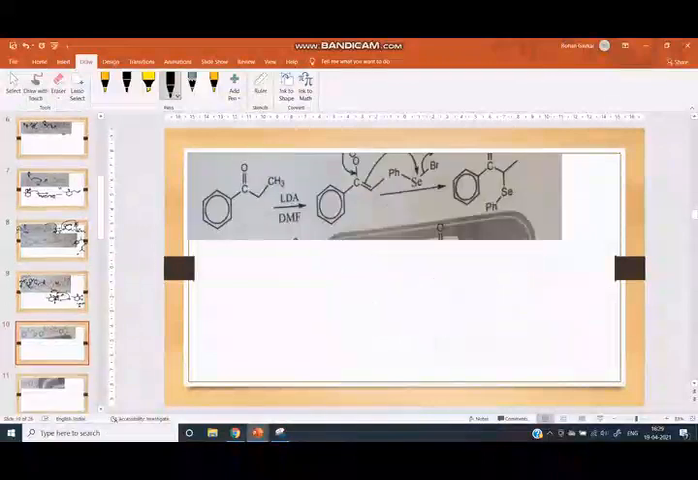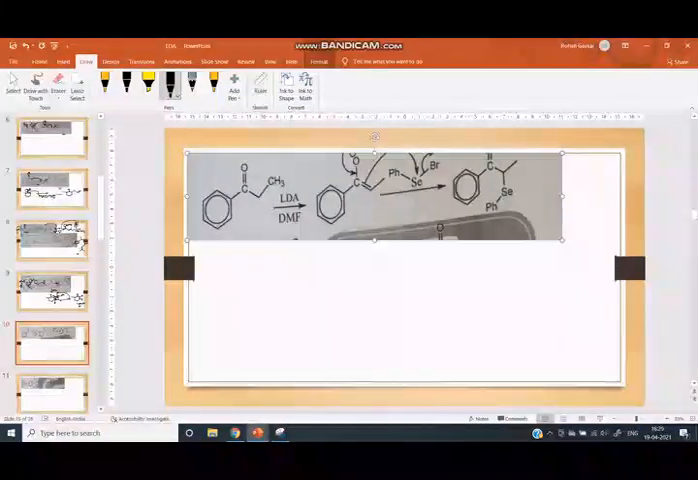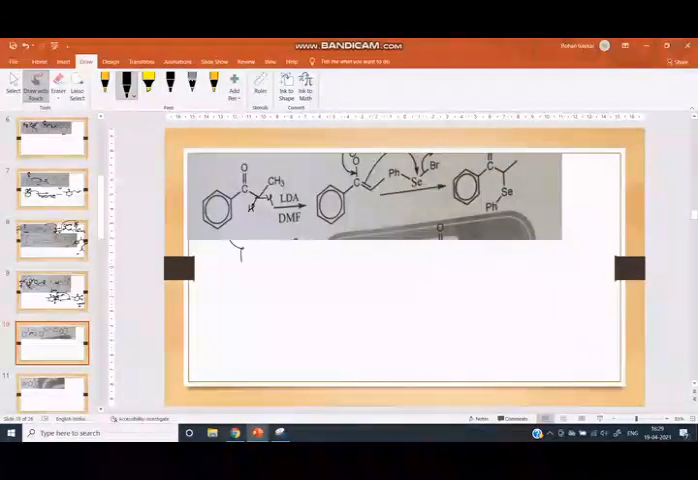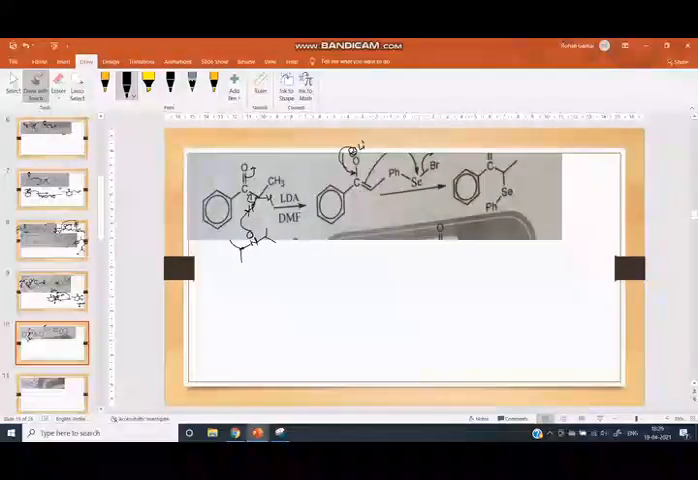Now we can see the next reaction. Here are two protons. LDA takes this proton, this is the formula of LDA, here the enolate is formed and we get here O minus Li. Then from this O minus Li here a double bond is formed and this double bond attacks PhSeBr. This double bond attacks Se and Br is eliminated and we get this compound.